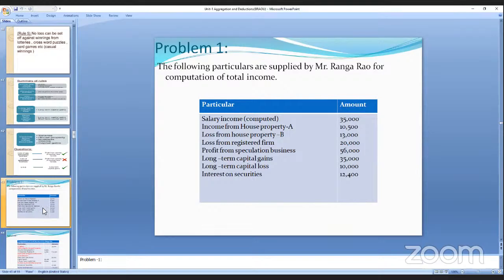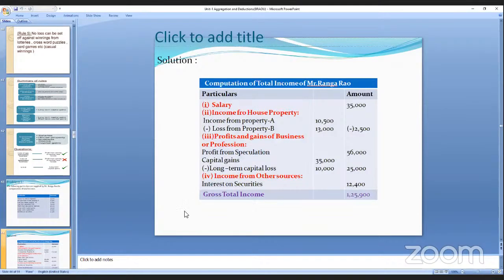Yes, Suman? Yeah, ma'am. In this question, they ask that the following particulars are given about Rangarao, and they ask to find out his total income. This is a question you will get in the exam. For that, you have to write the computation of total income of Mr. Rangarao.